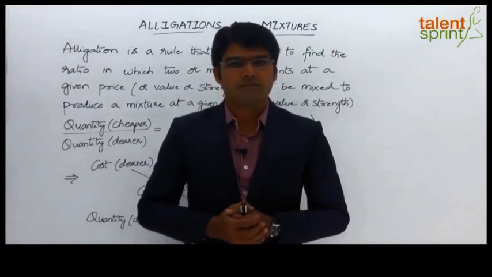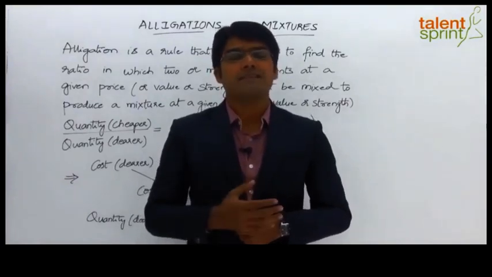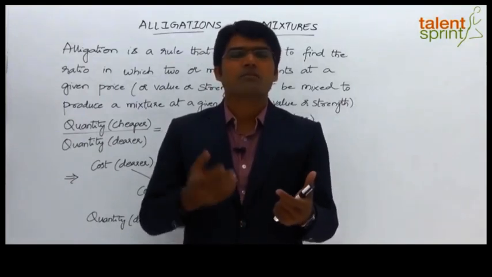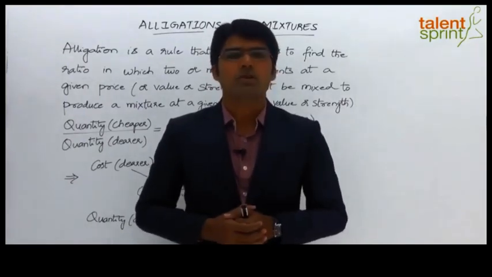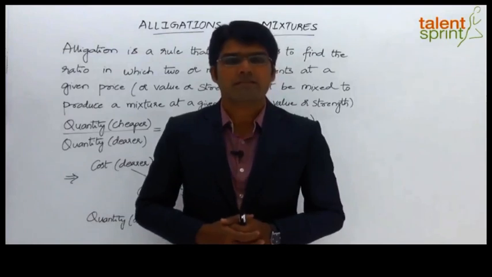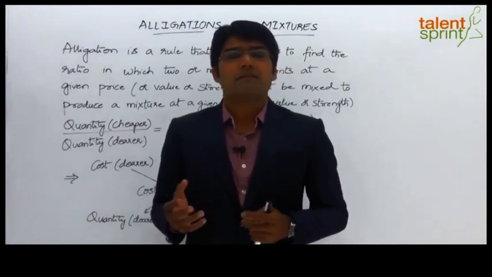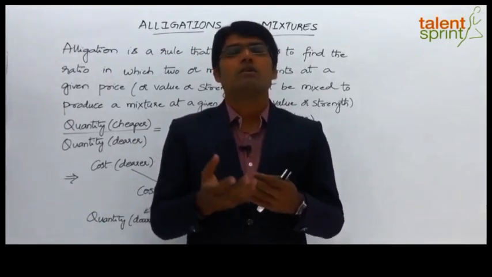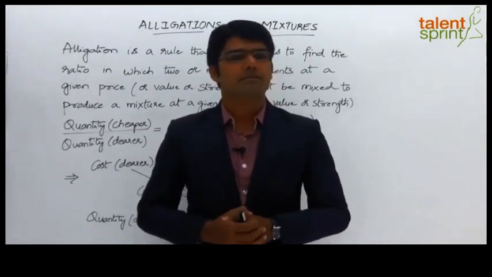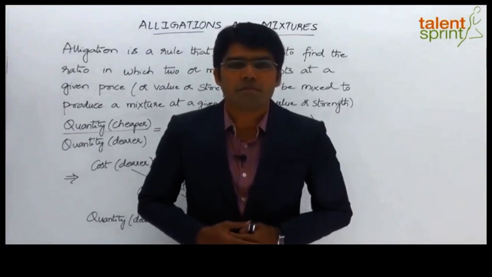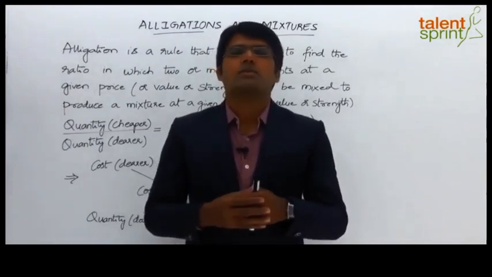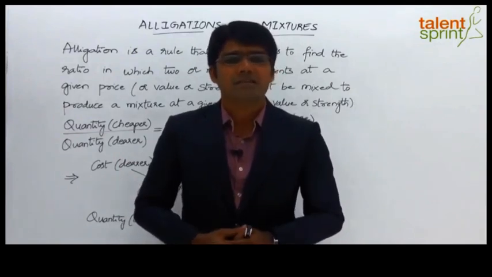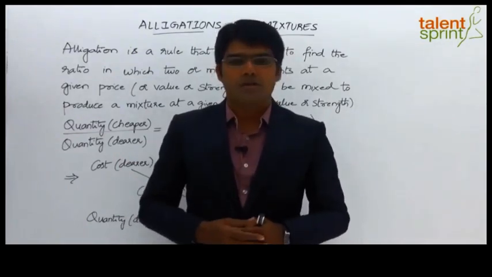Now, as you have seen here, in the first case, the two commodities were the same. Rice of quality 1 was mixed with rice of quality 2 to obtain a new variety of rice. Whereas in the second case, we have mixed two completely different items, like milk with water, to obtain a mixture of milk and water. The problems from this topic involve the theory of ratio and proportions. And at times the basics of percentages and profit and loss may also be required.